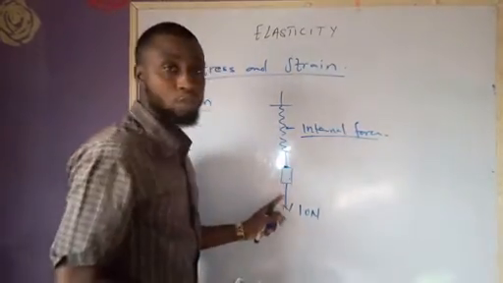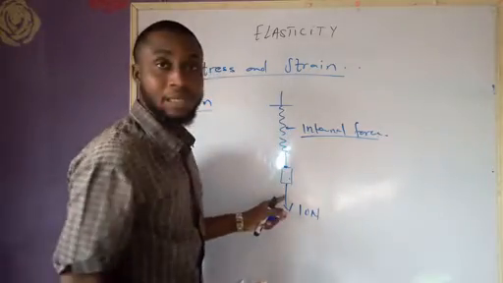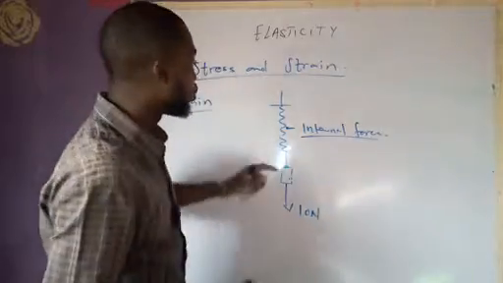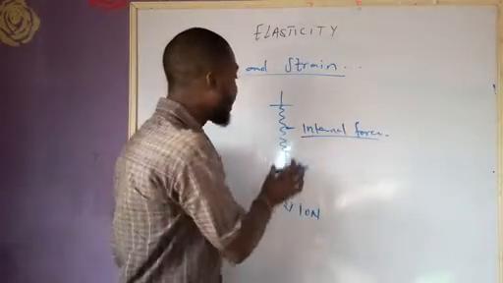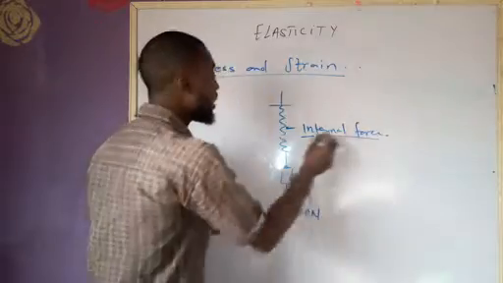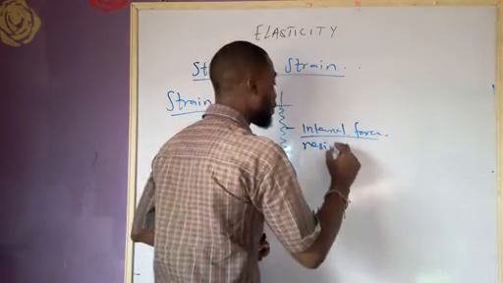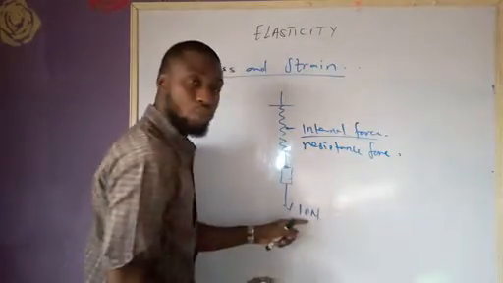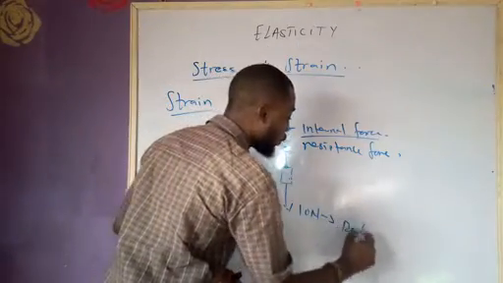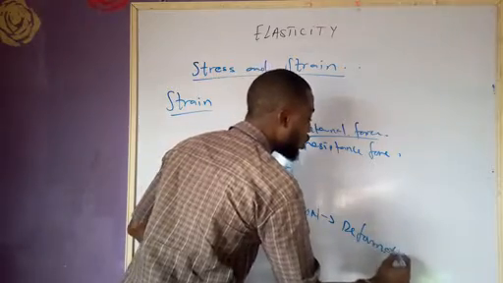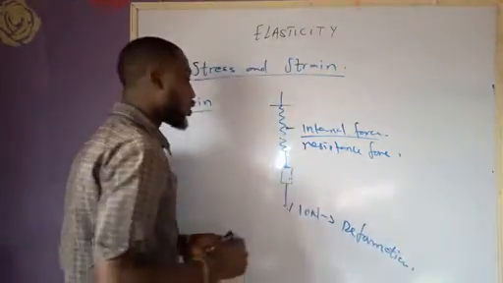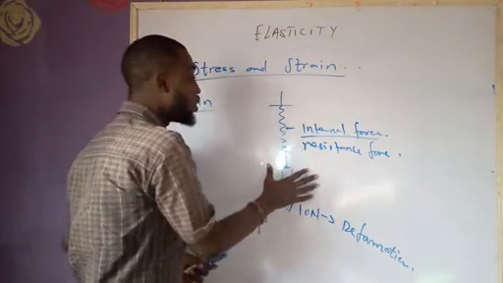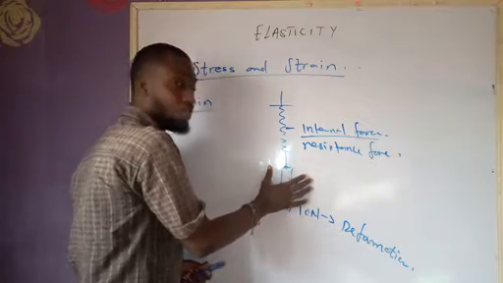If the internal force does not increase to 10 Newton, it implies that this body, after the force of deformation has been removed, will not be able to regain its original position because the net force will not equal 0. But if the internal force, which can be called a resistance force, is equal to the force of deformation, it implies that the net force in this system will equal what? 0. Now, if this net force equals 0, then the body will be in a state of equilibrium.